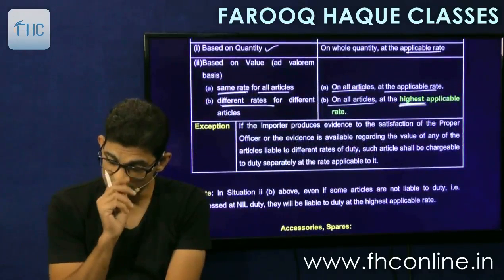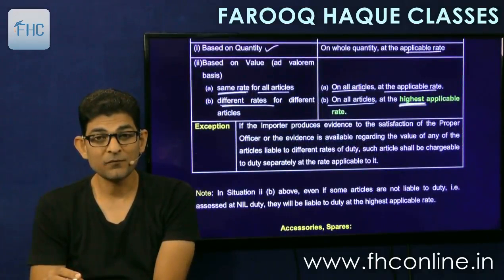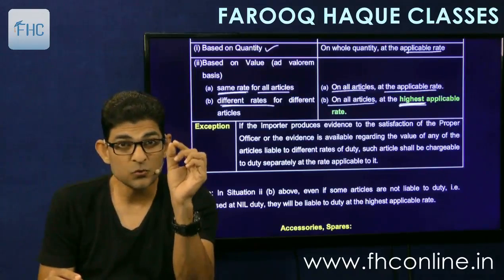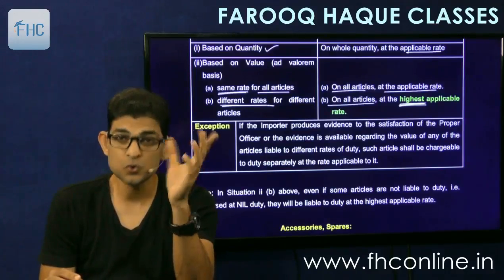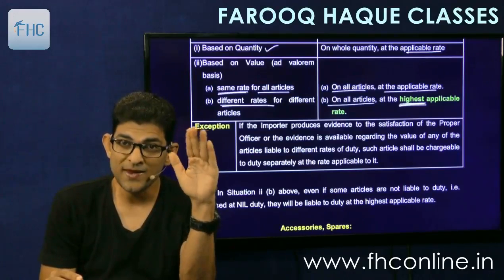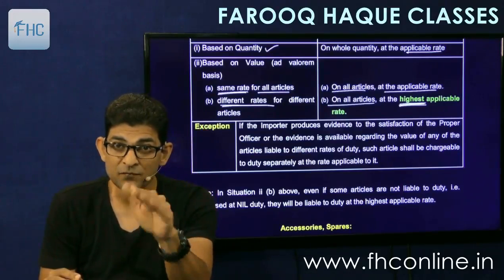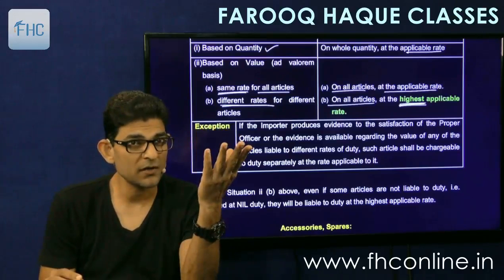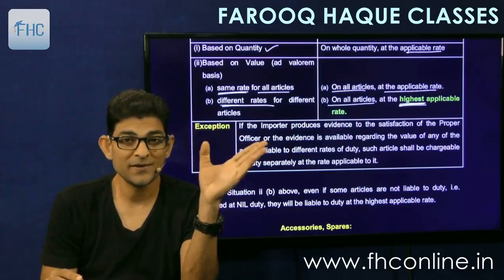So then the exception is given. The exception is simple. To avoid this problem, you submit the evidence to the officer and satisfy him regarding the values of each individual article separately. You prove what is the value of A and what is the value of B and what is the value of C and D and E and F and so on. So if you prove this, then the value of each article will be charged separately. Simple. So that is given there.